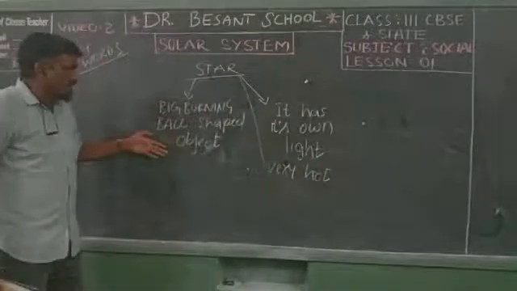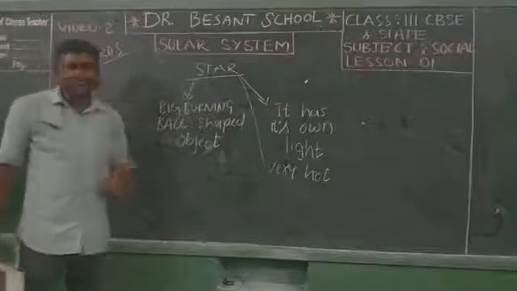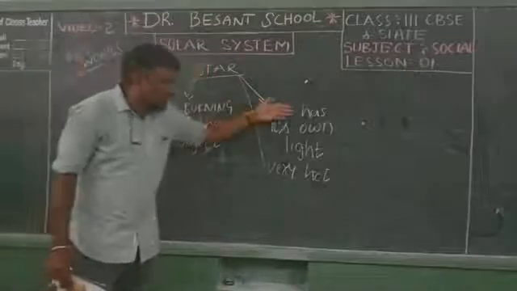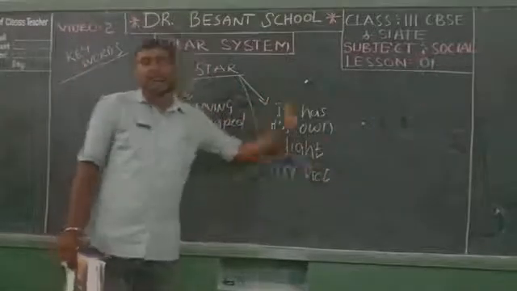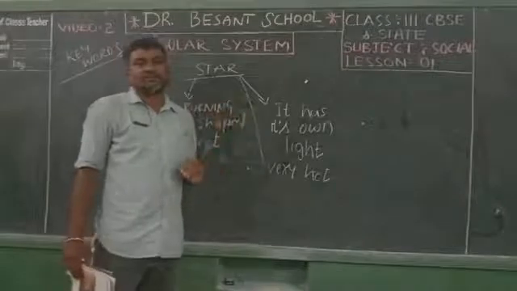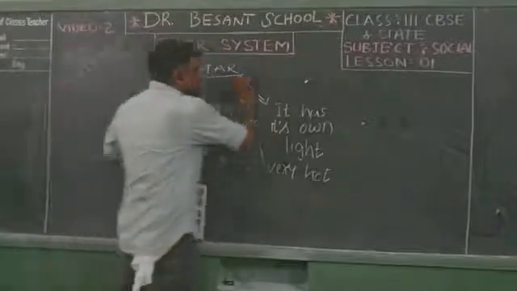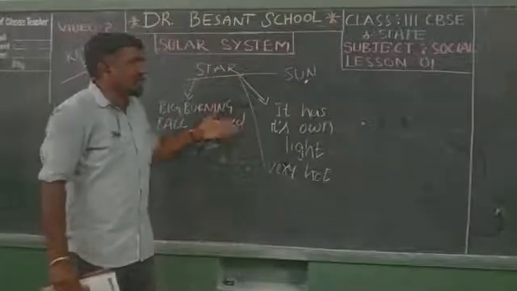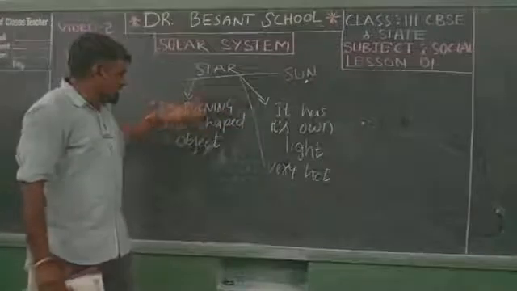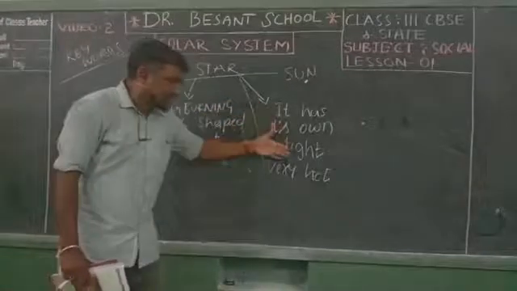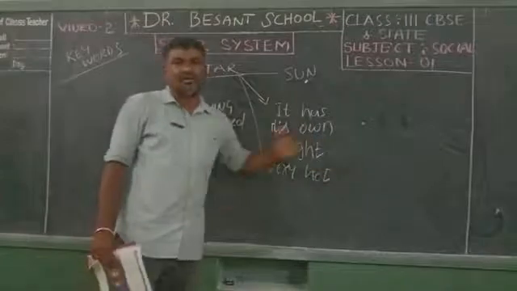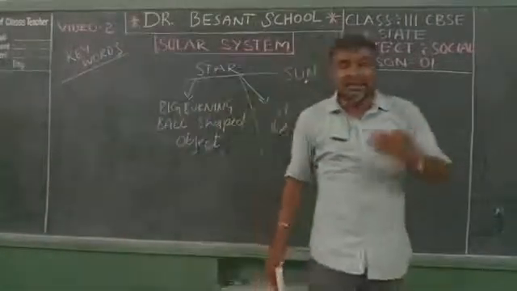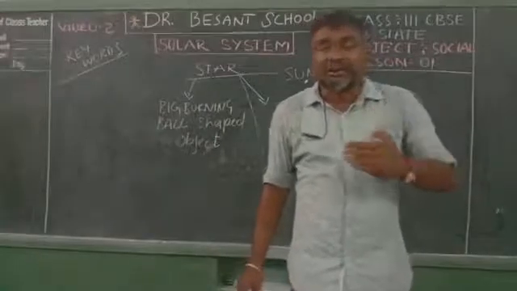When you are looking into the star, you remember 3 points, children. One is a big burning ball shaped object. It has its own light and it is very, very hot. Our star name is called the sun, S-U-N, sun. The sun is a huge fiery ball and it is the nearest to our planet Earth.